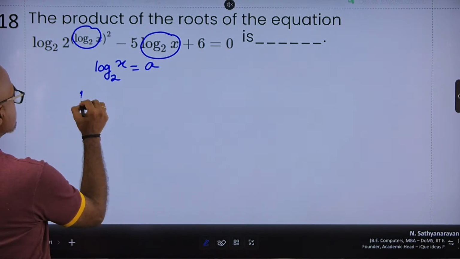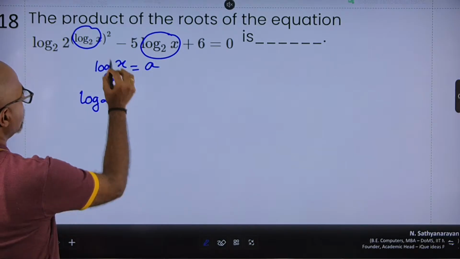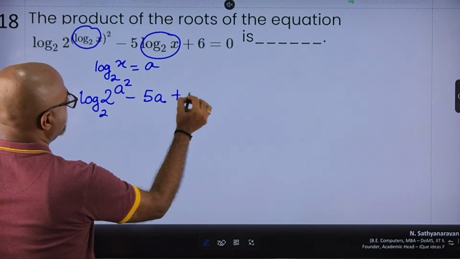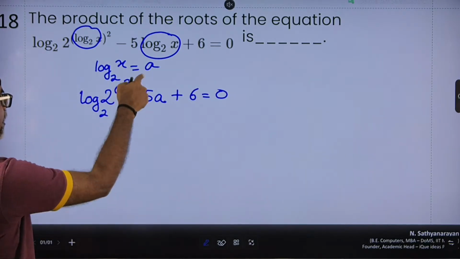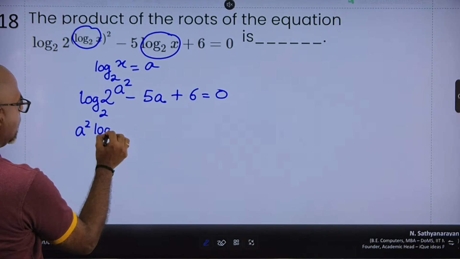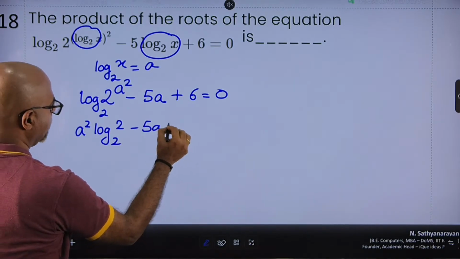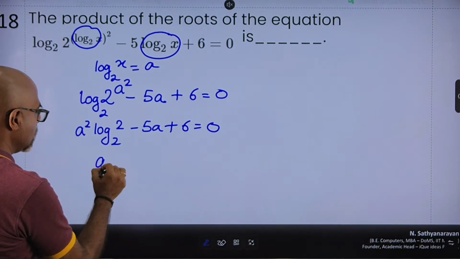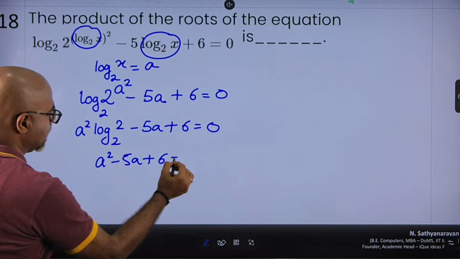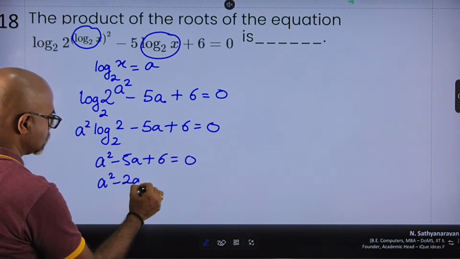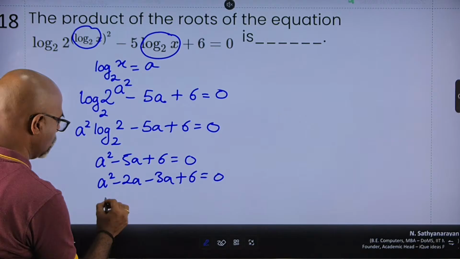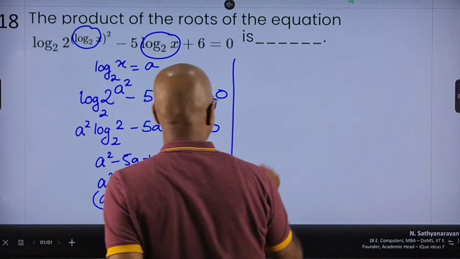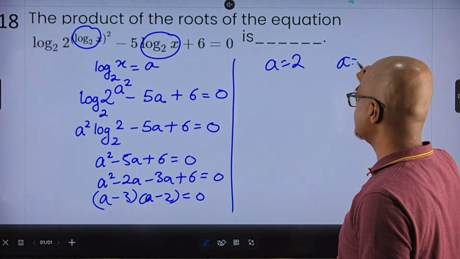So I get log 2 raised to a square to the base 2 minus 5a plus 6 is 0. And the power I can always take outside: a square into log 2 to the base 2 minus 5a plus 6 is 0, and log of any number to the number itself is 1. So a square minus 5a plus 6 is 0. So a square minus 2a minus 3a plus 6 is 0. So a into a minus 2 minus 3 into a minus 2 is 0. So either a is equal to 2 or a is equal to 3.